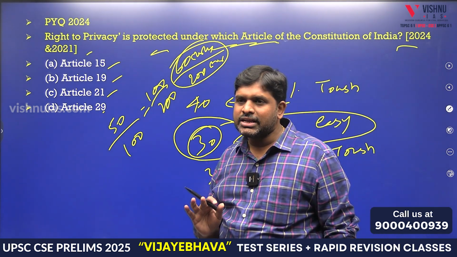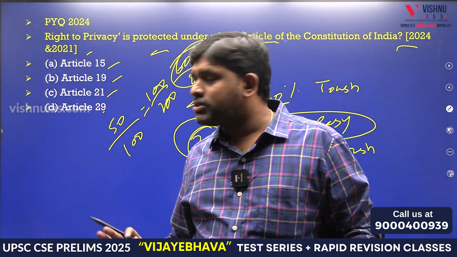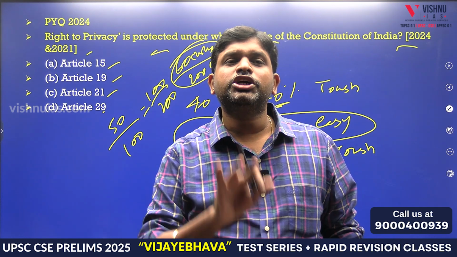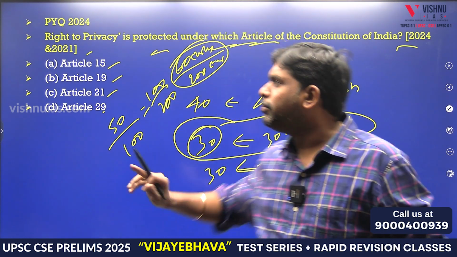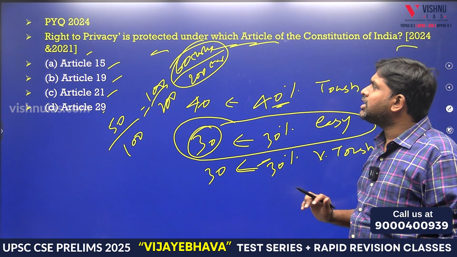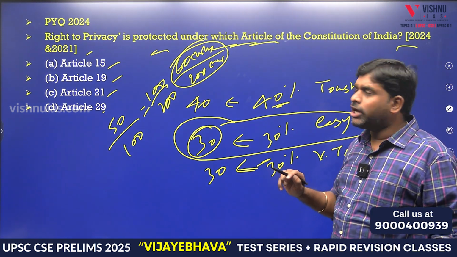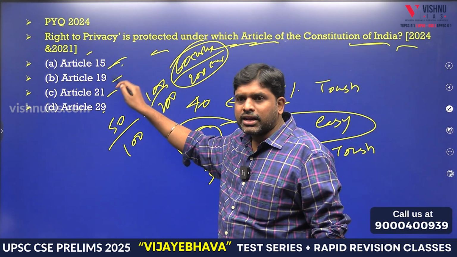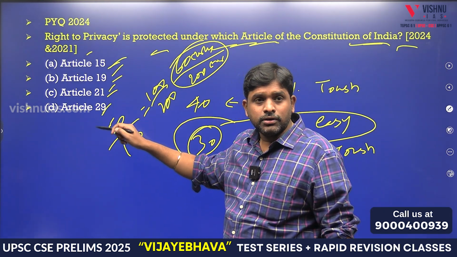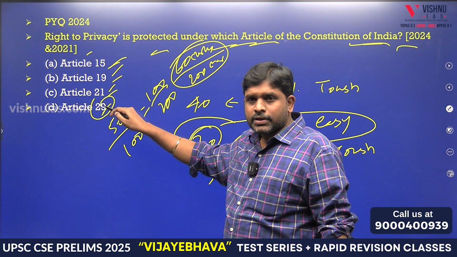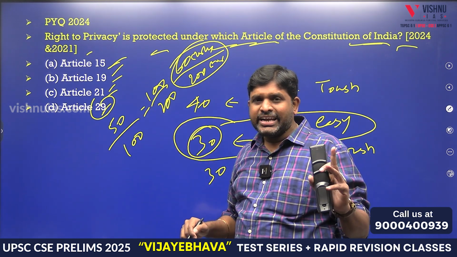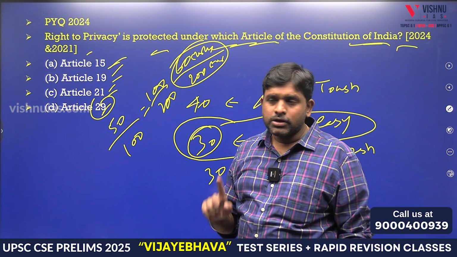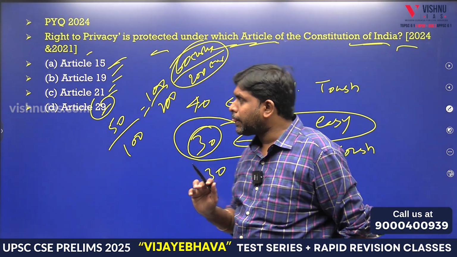So from this you have to understand what are all the easy questions. 100% you should be in a position to keep the correct answer. For example, this. Right to privacy is protected under which article of the Constitution of India? So whether Article 15 or Article 19 or Article 21 or Article 29. Asked two times: 2019, 2021 and 2024 it has been asked. So one question where it is easy.